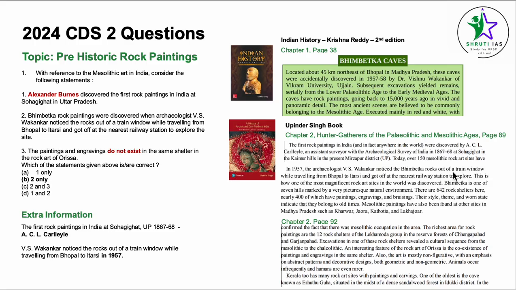In 1957, archaeologist V.S. Vakankar noticed the Bhimbetka rocks out of a train window while traveling from Bhopal to Itarsi and got off at the nearest railway station to explore. This is one of the most magnificent rock art sites in the world that were discovered. Bhimbetka is one of the 7 hills marked by a very picturesque natural environment. Chapter 2, page 92. Just one second.